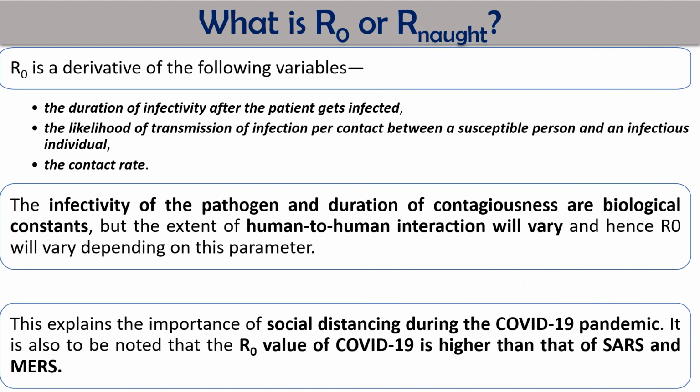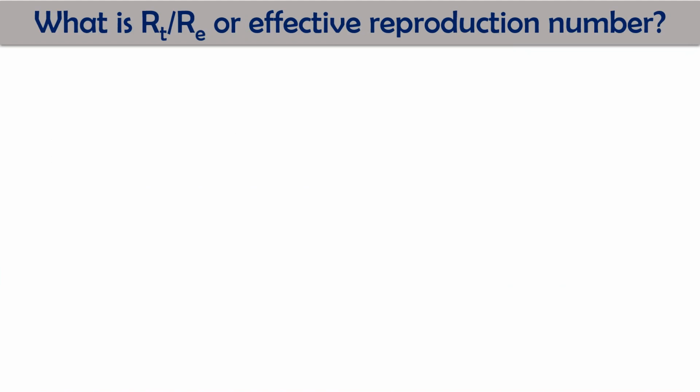This explains the importance of social distancing during the COVID-19 pandemic, because if you reduce the contact rate and the duration of contact, the reproduction ratio R0 will decrease. It is also noted that the R0 value for COVID-19 is higher than that of SARS and MERS.